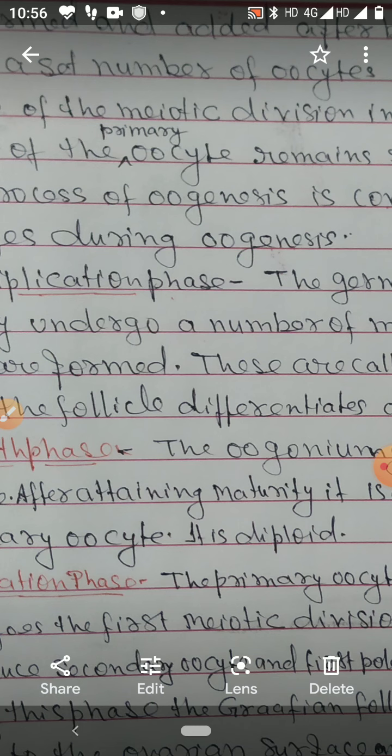Now, next is the growth phase. The oogonium grows in size after attaining maturity. Now it is called primary oocyte. It is diploid because it has paired number of chromosomes.